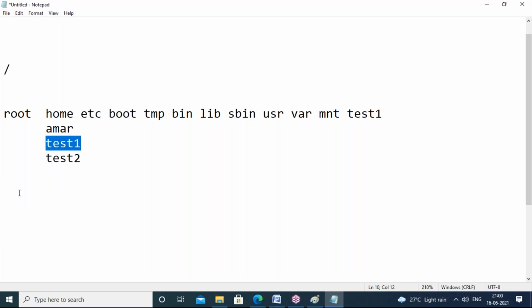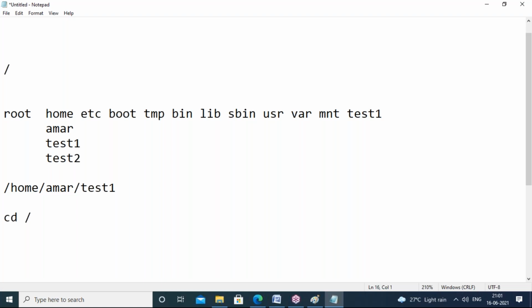Currently I'm under /home/amar/test1. I want to go to /root. What should I give? I want to go to this folder now. Currently I'm here, and I want to go to this folder. What should I give? cd /, then enter.